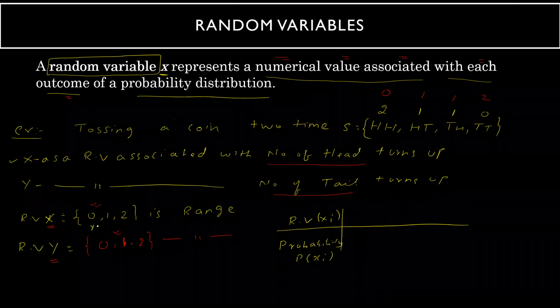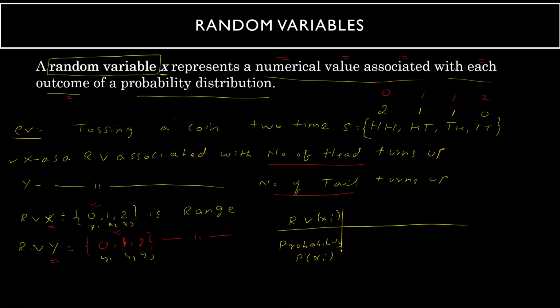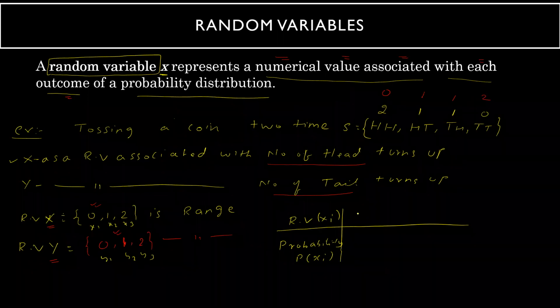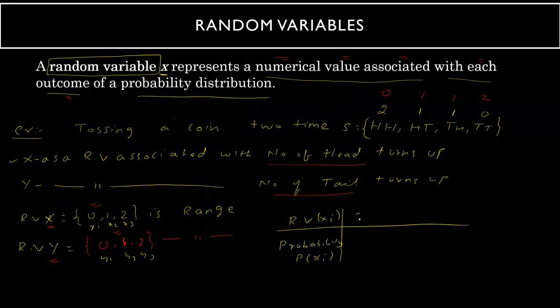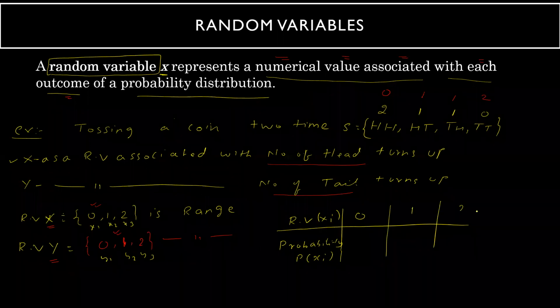This will be your x1, this will be your x2, this will be your x3, this will be your y1, y2, and y3. So I am first defining the random variable in tabular form for number of heads. You have to write the range here. The range will start from 0, 1, and 2.